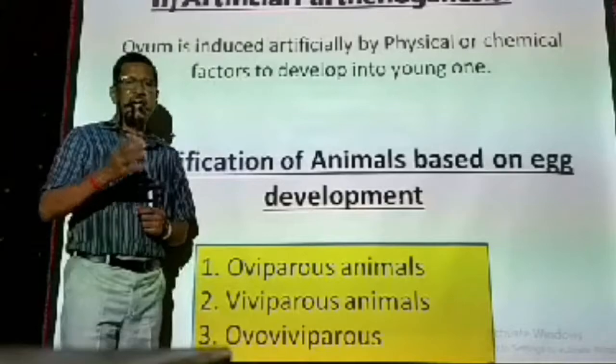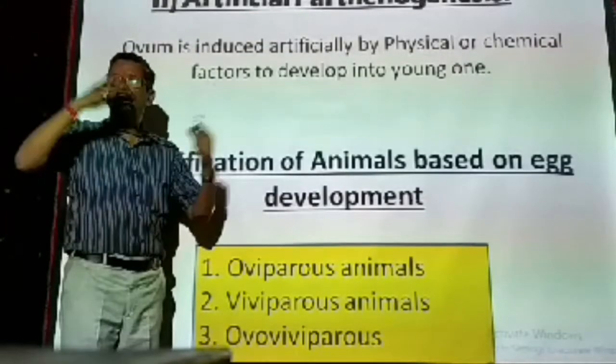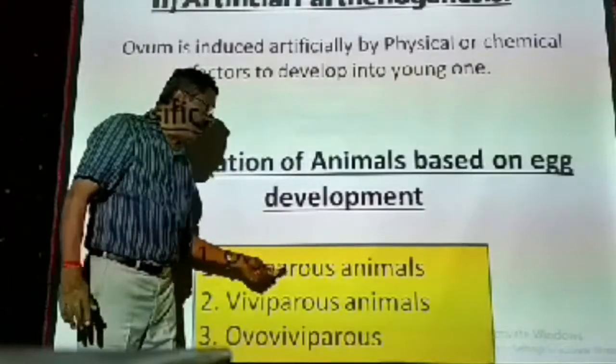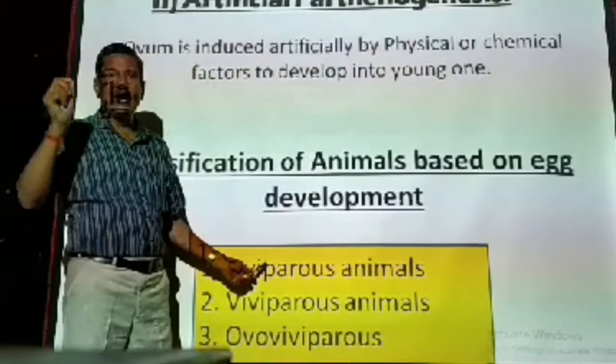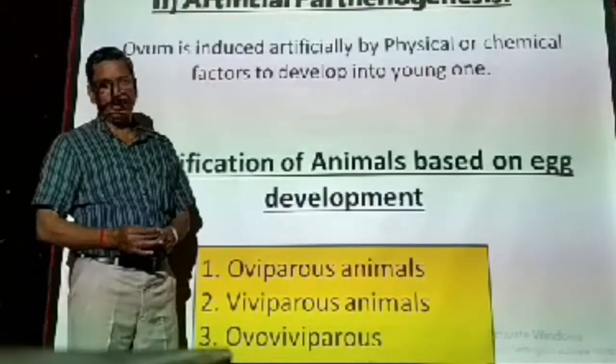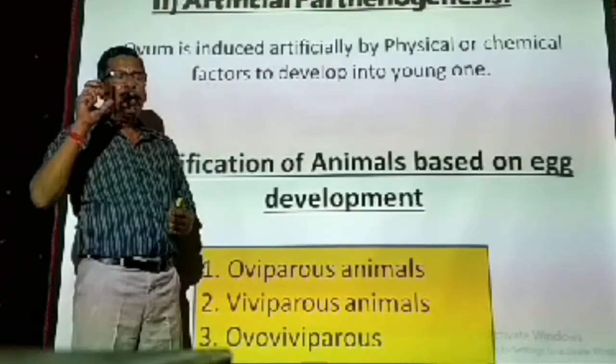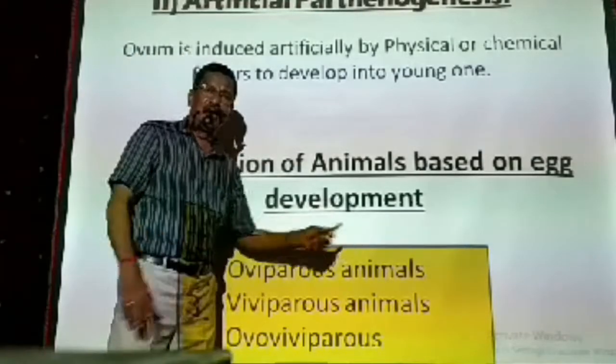Second one, in the oviparous itself, there are certain animals like reptiles and birds. Reptiles means the snakes, crocodiles, lizards, etc. And also the birds, any type of birds you can take. They are also laying eggs in the nest. But the eggs of the birds and the reptiles, if you take, the eggs are well protected by a thick protective covering called the shell.